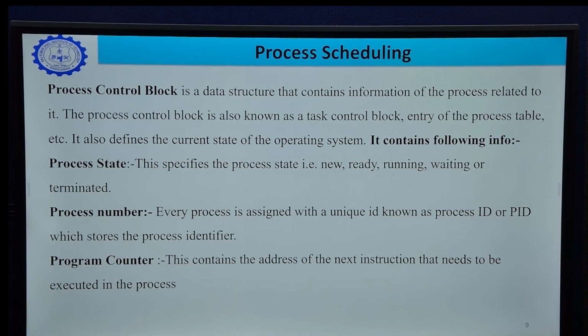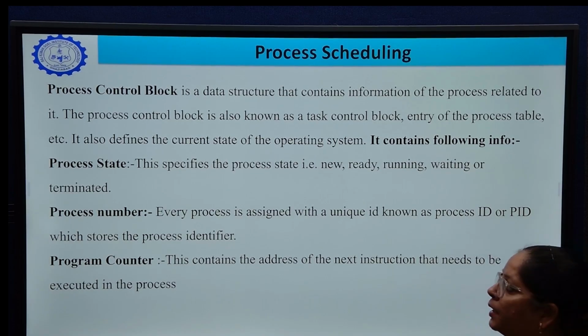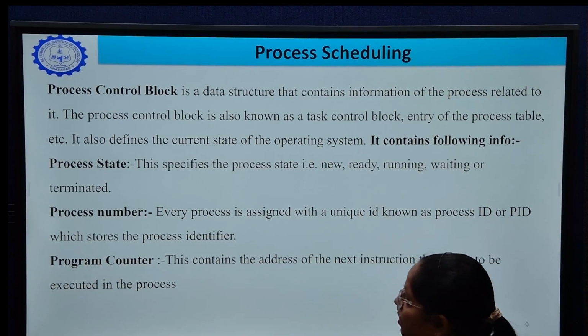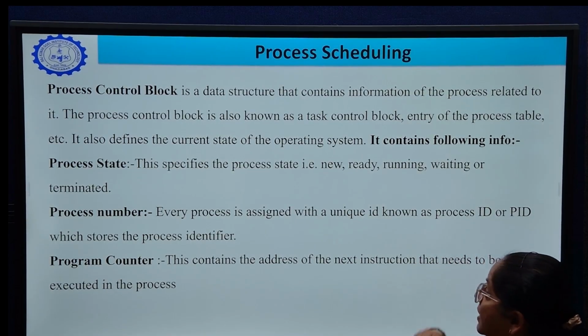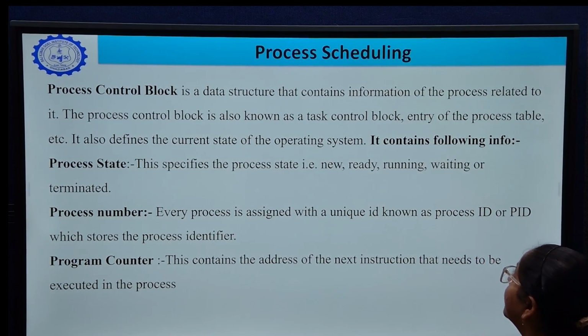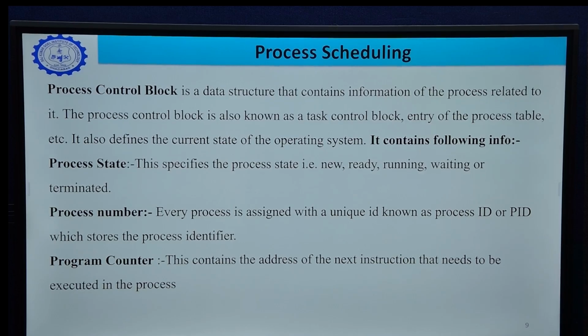Next topic is process control block. A process control block is nothing but a data structure that contains information related to the process. The process control block is also known as a task control block, an entry in the process table, etc. It also defines the current state of the process.